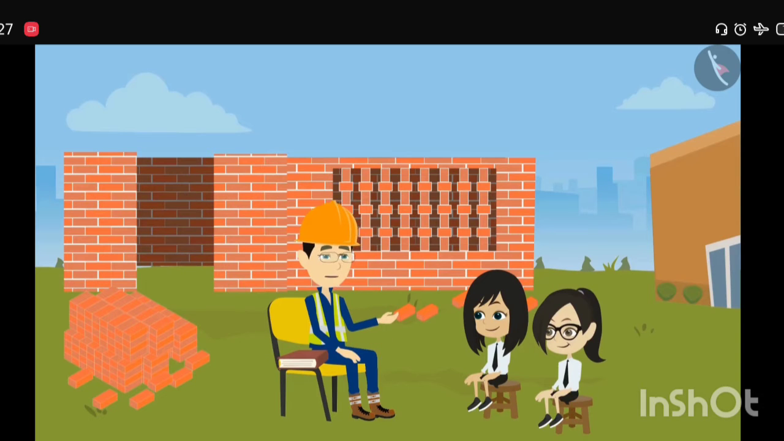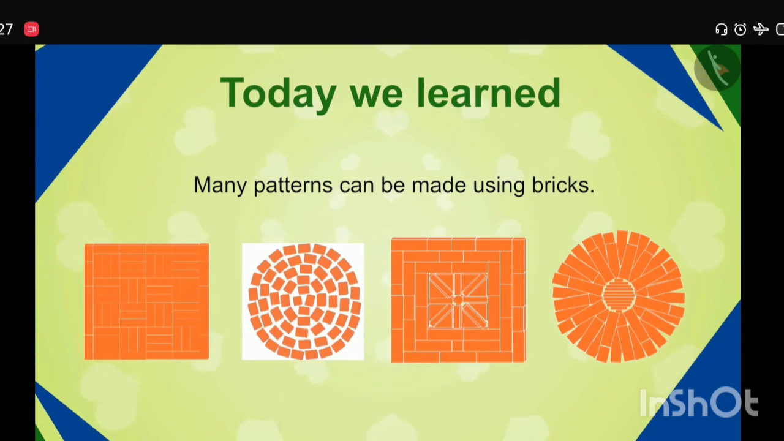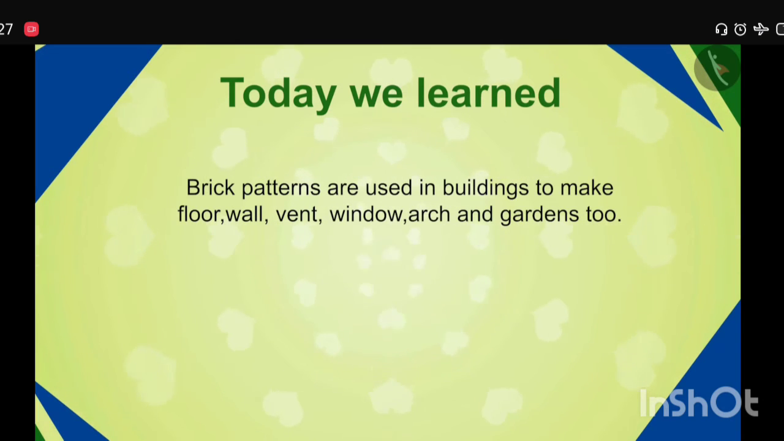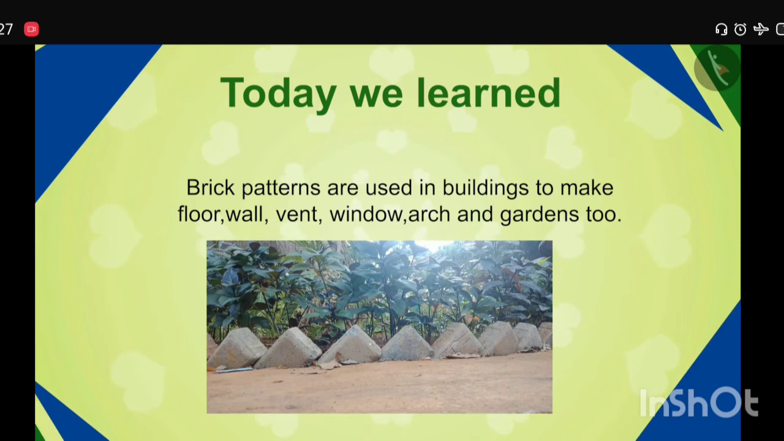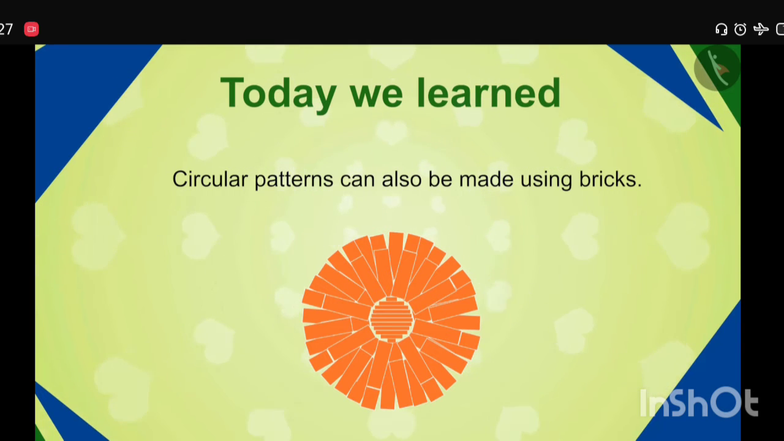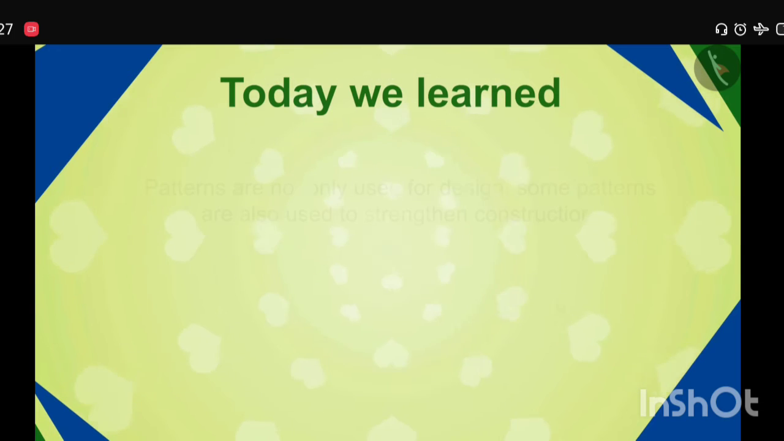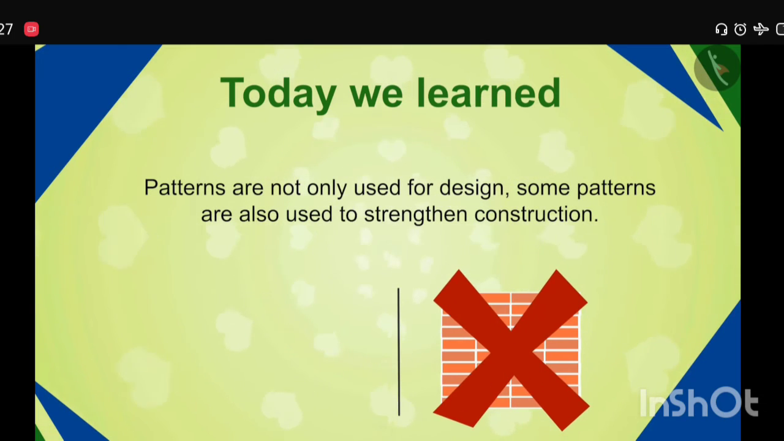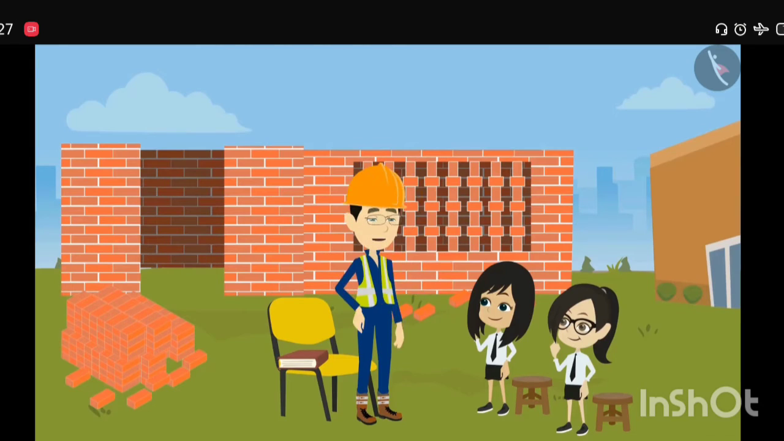You have seen many designs, but tell me, what have you learned? So we learned that many patterns can be made using bricks. The brick patterns are used in buildings to make floor, wall, vent, window, arch and gardens too. Circular patterns can also be made using bricks. Some patterns can be mirror half. Patterns are not only used for design, some patterns also strengthen construction. Very good. Both of you can become good engineers.